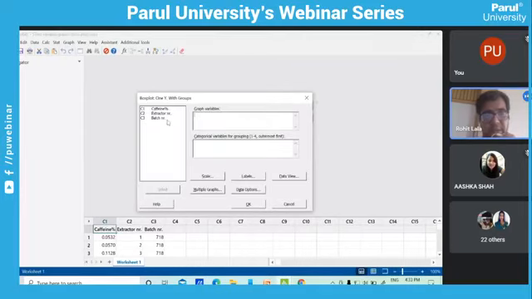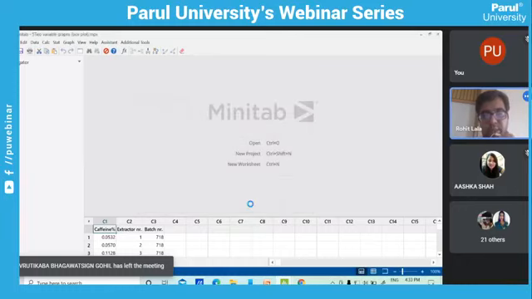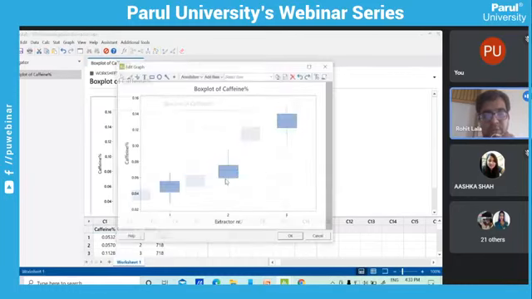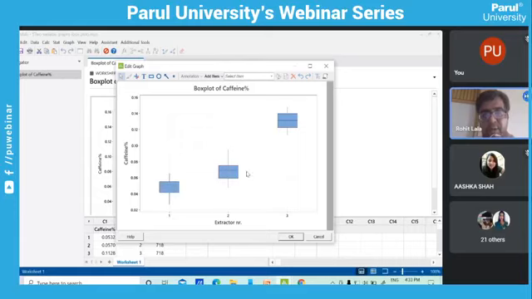Your graph variable is caffeine and your categorical variable is extractor number. When you click OK, you will get a beautiful graph of three different box plots. See, now you can do a visual confirmation. You can compare all the box plots.